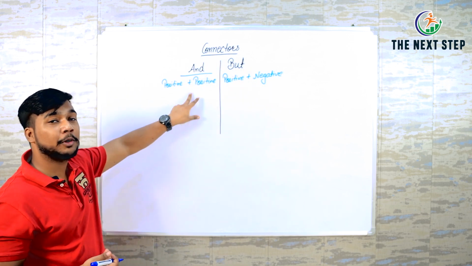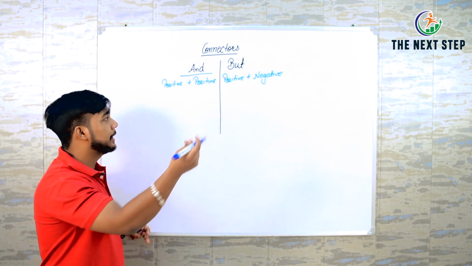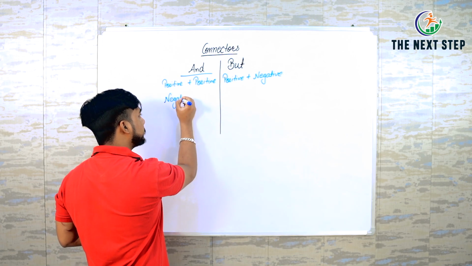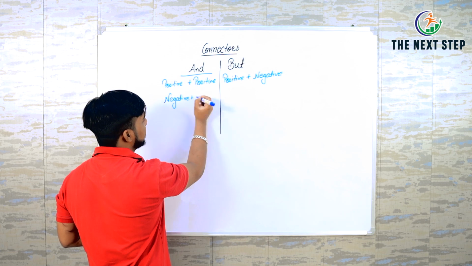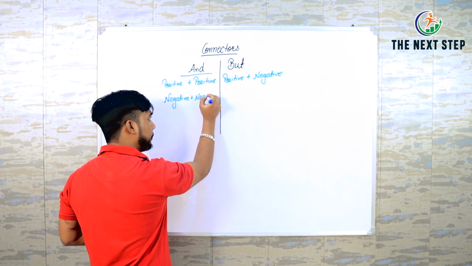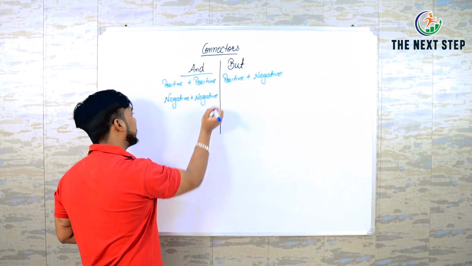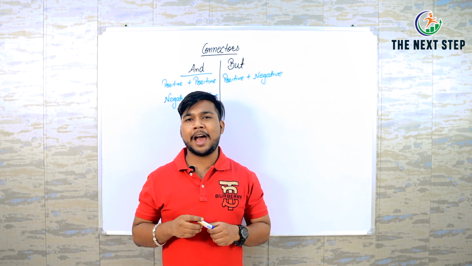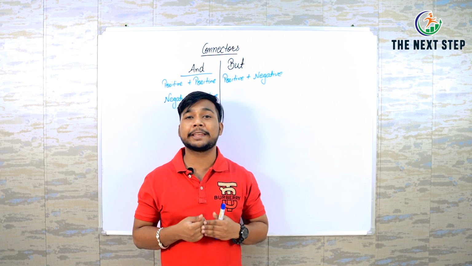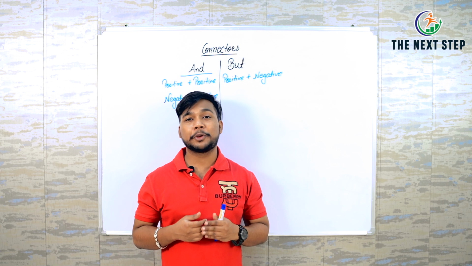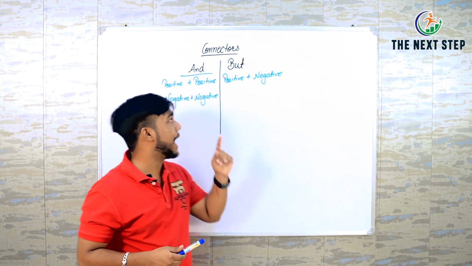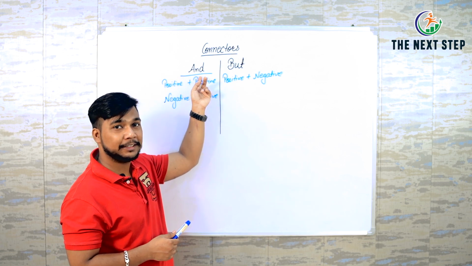But here we talk about two good things. You can also talk about negative here, but your second sentence also has to be negative. Like, I am not good at English and I am also not good at my native language. So here I am talking about two negative things, so that's why I am adding "and".